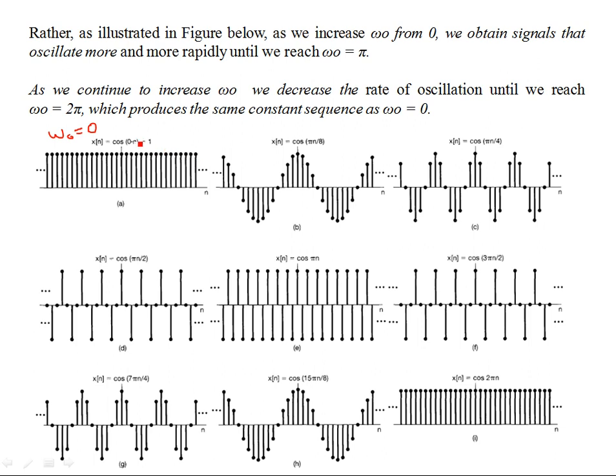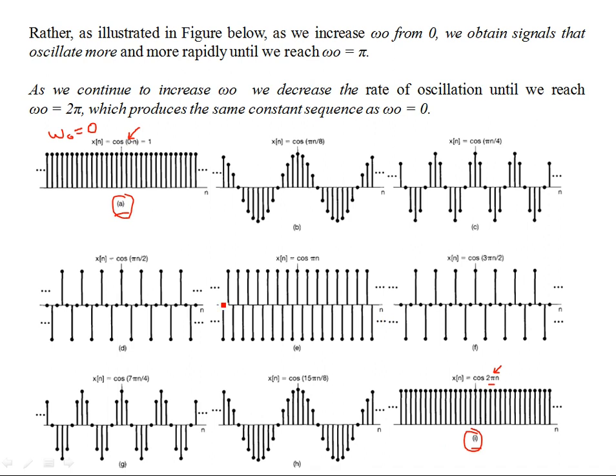Now compare this with part I. This 0 is separated from 2 pi by the interval 2 pi, so this thing repeats after exactly 2 pi and we get the same signal. So the frequencies 2 pi and 0 are indistinguishable in the discrete time case. So A and I are the same signal, the same constant basically.